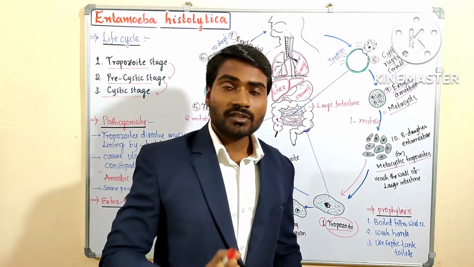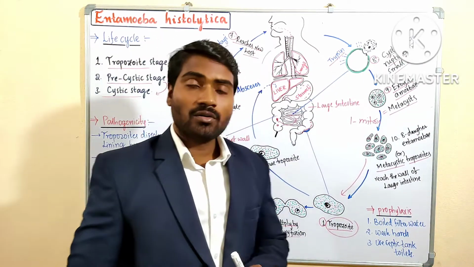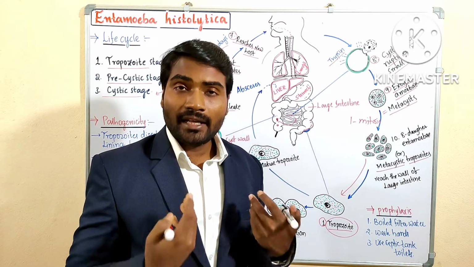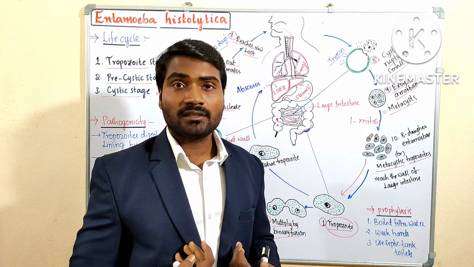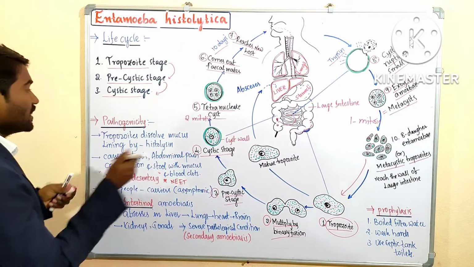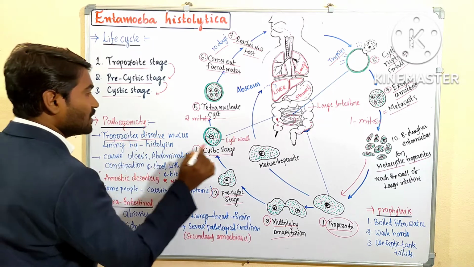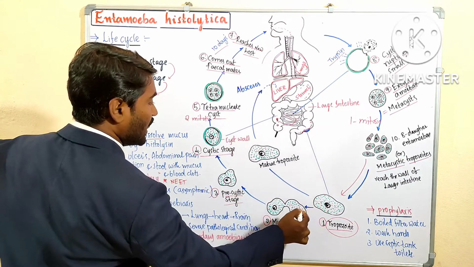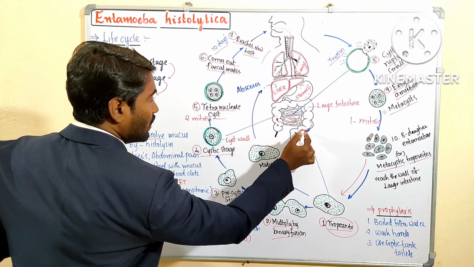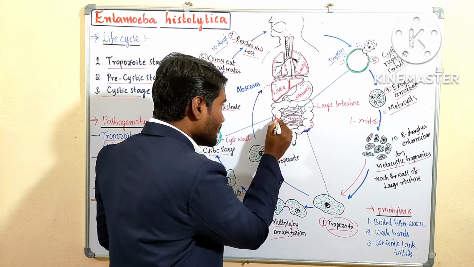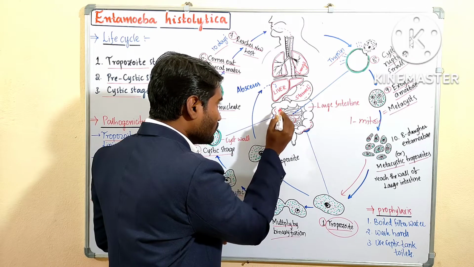Okay. Right. Sir, now here is a doubt. What is the pathogenesis? Means at which stage we are getting the disease, amoebiasis. Okay, that is called pathogenesis, pathogenicity. Okay, trophozoites dissolve in the mucus. When the trophozoite reaches the large intestine, it will rupture the wall of the large intestine. Okay, this is the wall of the large intestine.